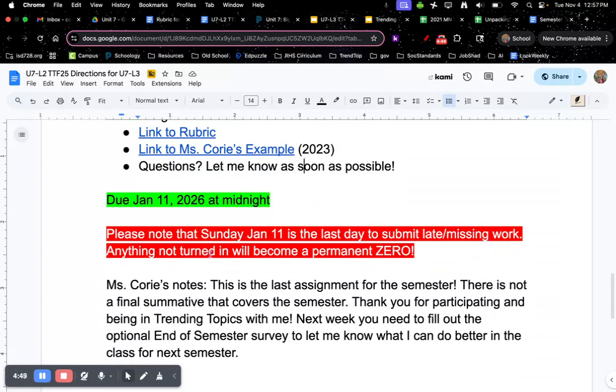This will be due January 11th, 2026 at midnight. That's right. I am giving you 2 school weeks to do this as well as winter break. Please also note that Sunday, January 11th is the last day to submit late or missing work. Anything not turned in will become a permanent 0.